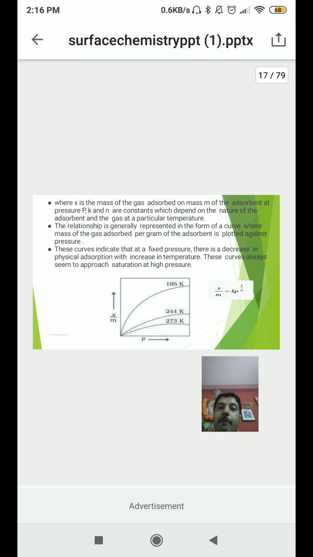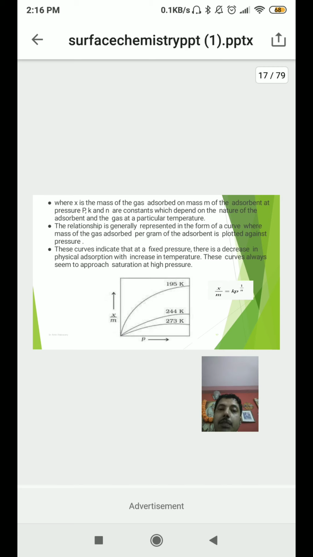At a particular temperature, the relationship is generally represented in the form of a curve, where the mass of the gas adsorbed per gram of the adsorbent is plotted against the pressure. So, the amount of gas adsorbed versus the pressure. The curve indicates that at a fixed pressure there is a decrease in physical adsorption with increase in temperature. This third point is very important.